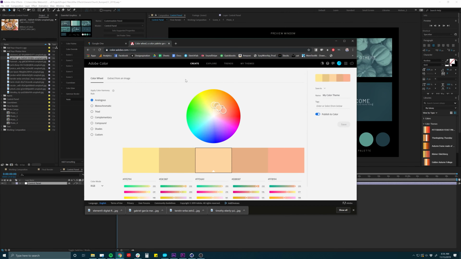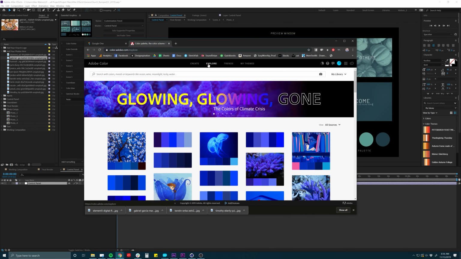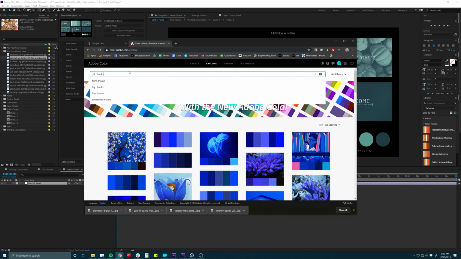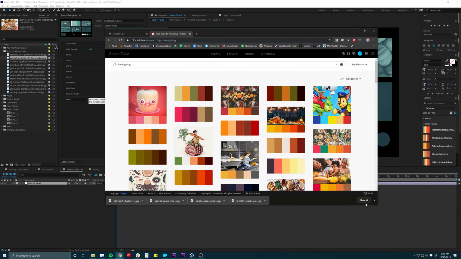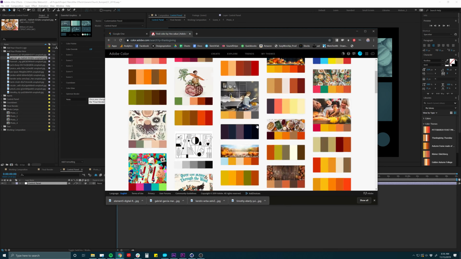Click that. Then I go to Explore. And here I can type in whatever I want. So I can type in fall, or I can type in Thanksgiving. This is going to give you a bunch of palettes that have already been created by users, and they've maybe tagged it Thanksgiving. So you can start going through here and finding ones that you like.